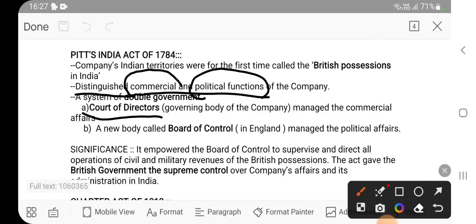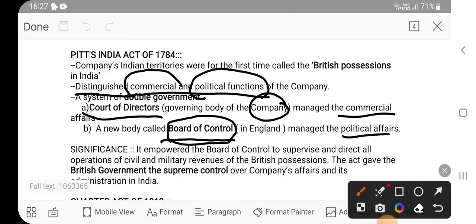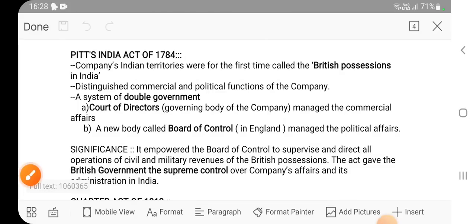Court of directors for commercial and board of control for political affairs. Now, the second point to note is that the court of directors were from the company, which means they were in India, but the board of control was in England. You have to remember this point, it can be asked in the prelims.